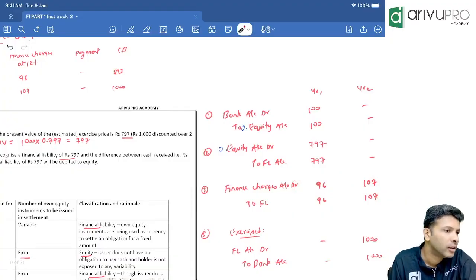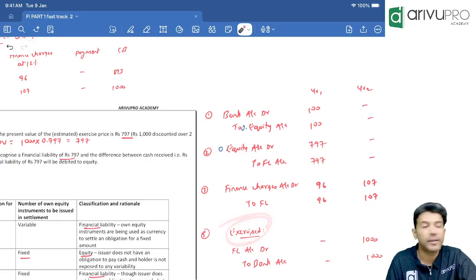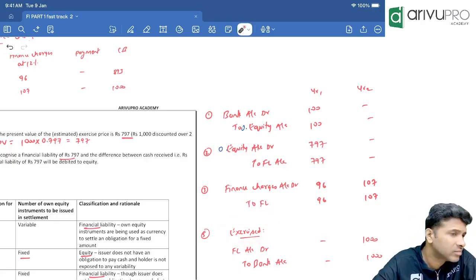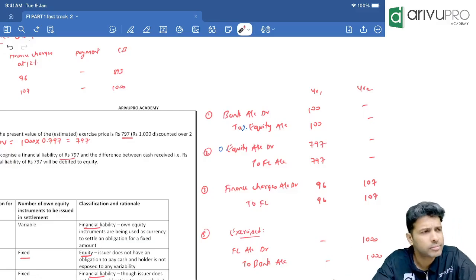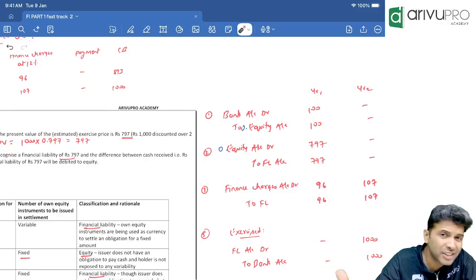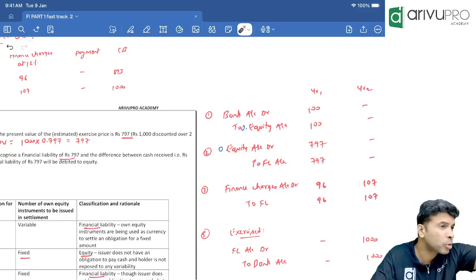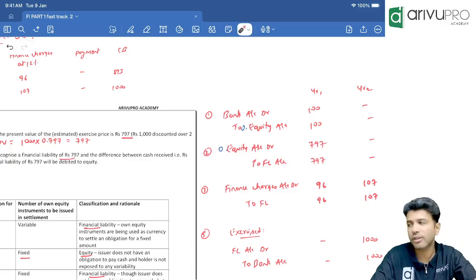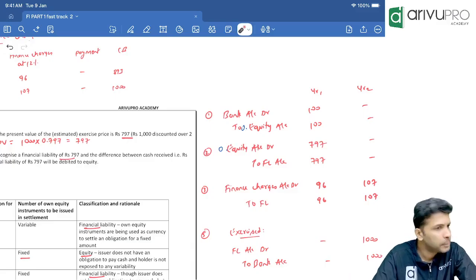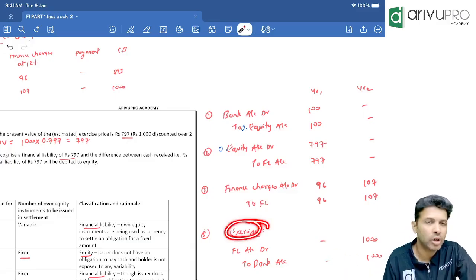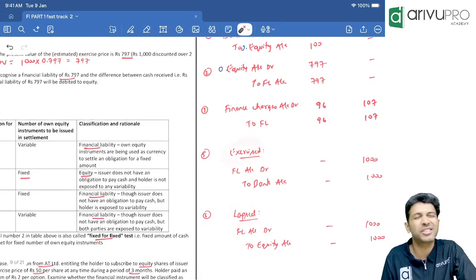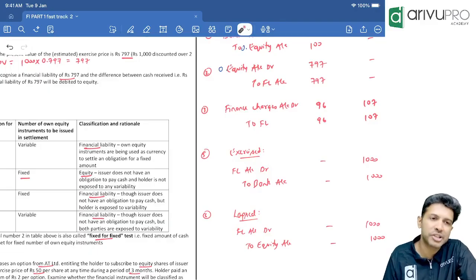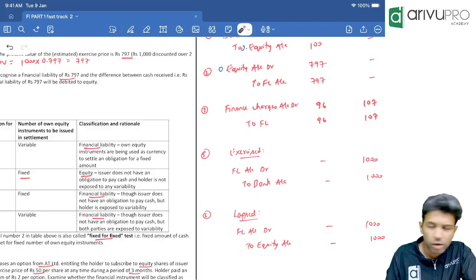Clear? Now when you come to the end of the second year, there could be two things. What can happen? One of the two things can happen. Either Z can say, I will sell the shares. If Z says, I want to sell the shares, P has to pay 1000 rupees. Or Z may say, I don't want to sell. Meaning Z can exercise the option and Z can let the option lapse. If the option gets exercised, meaning if Z says, I want to sell the shares, then P has to pay the money. So that means the liability.